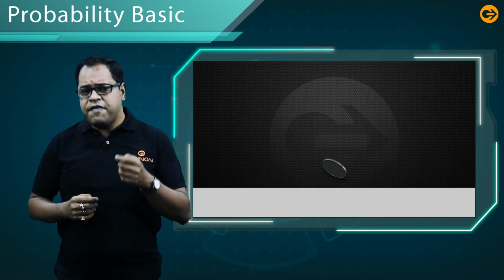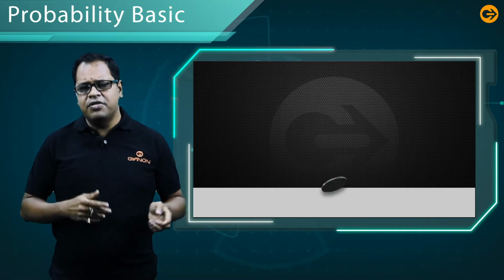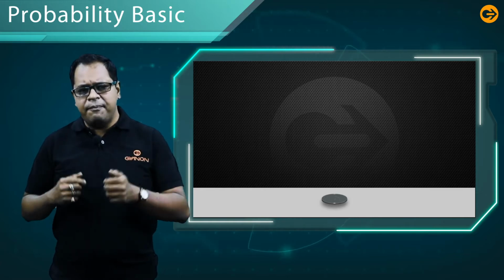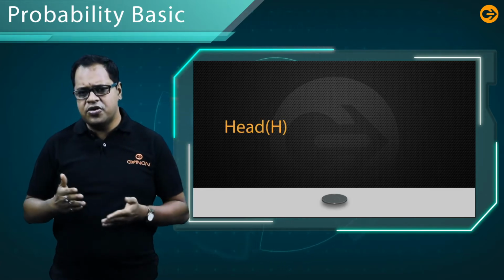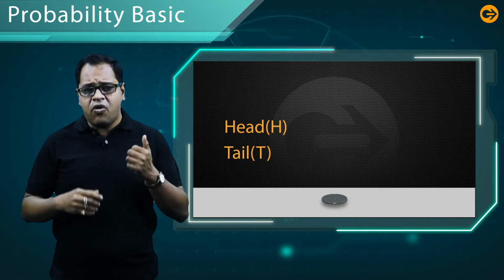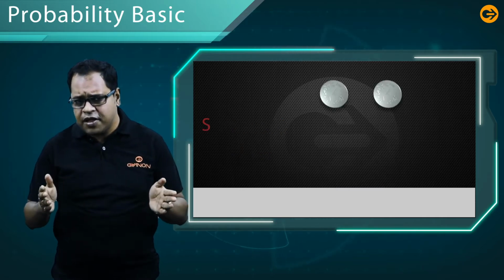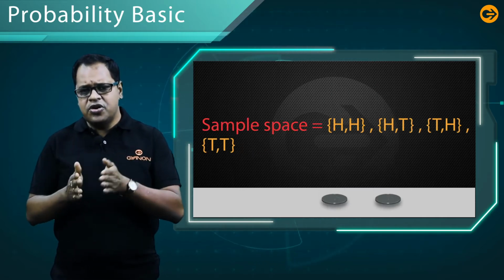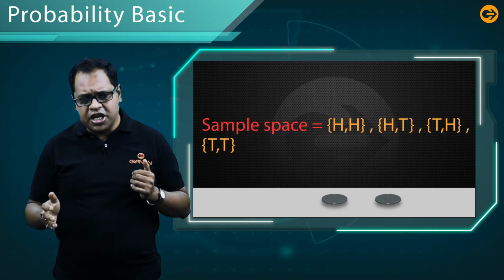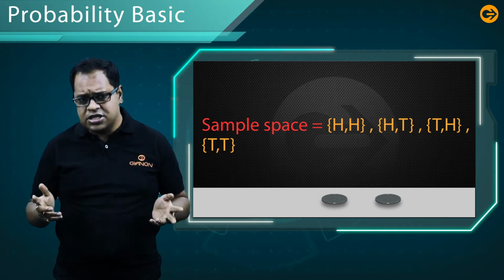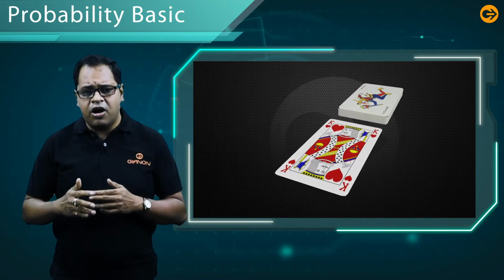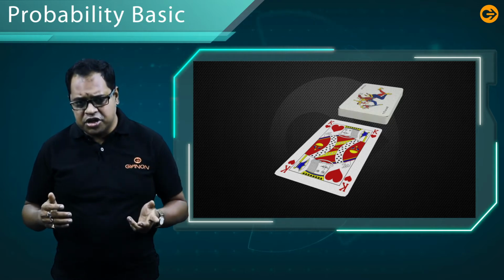Now, let us consider if a coin is tossed, as you have seen in any cricket game. If a coin is tossed, what is the sample space? It may be head, denoted by capital H, or tail, denoted by capital T. If a coin is tossed twice, then what is the sample space? It may be head, head, HH. It may be head, tail, or HT. It may be tail, head, TH, or it may be tail, tail, TT. There is also an experiment of playing card distribution.